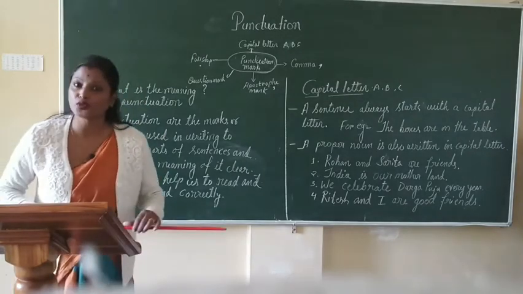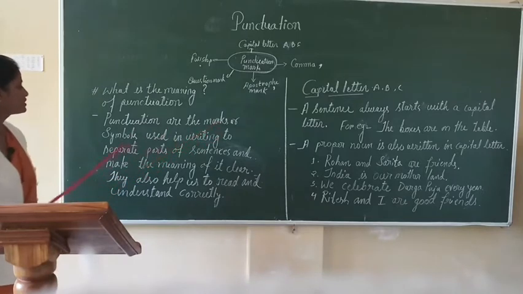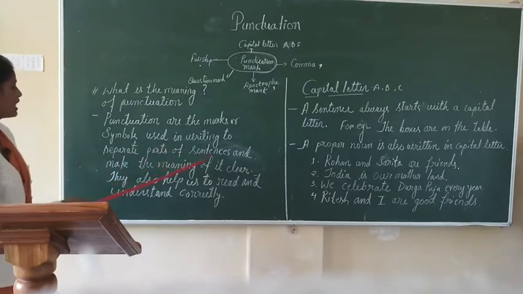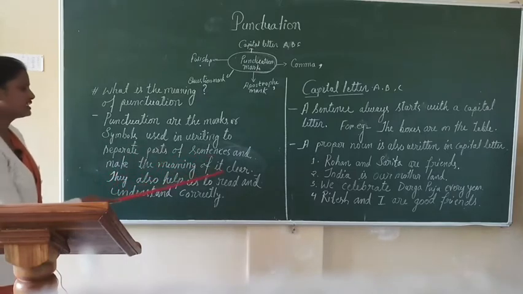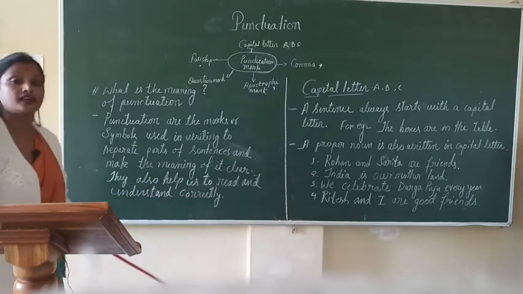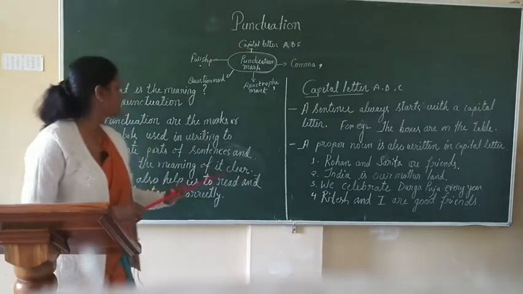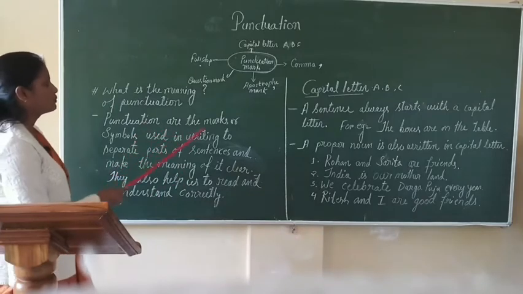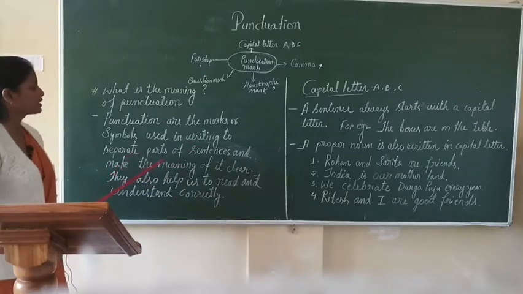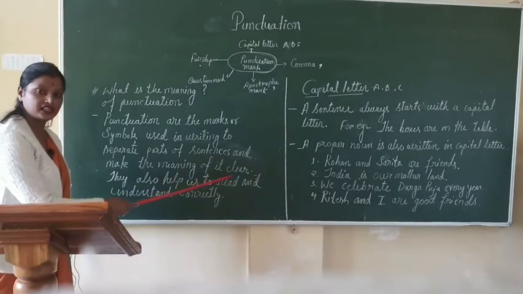What is the meaning of punctuation? Punctuation marks are symbols used in writing to separate parts of sentences and make the meaning of it clear.